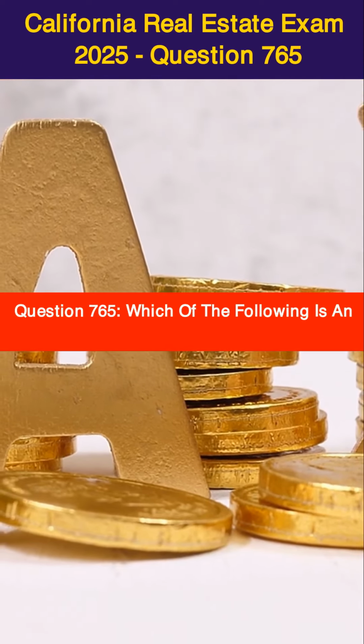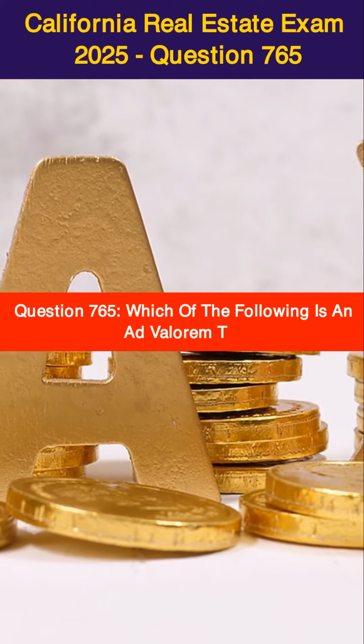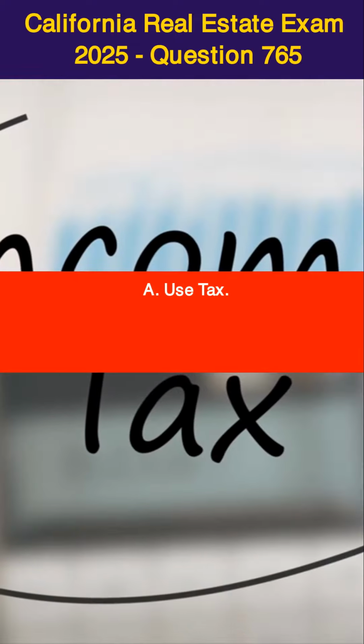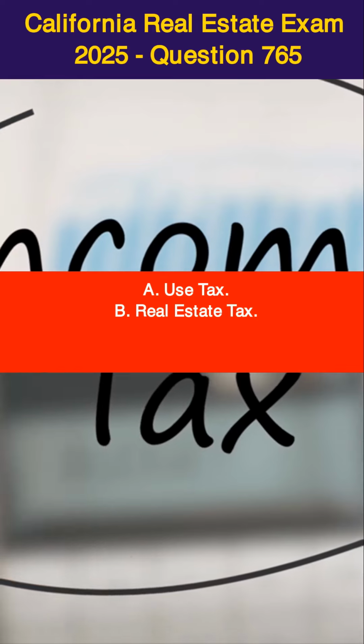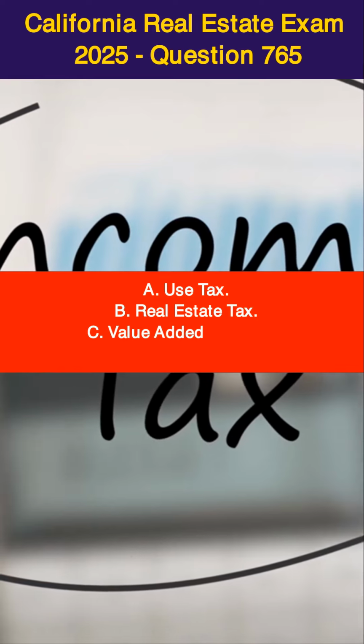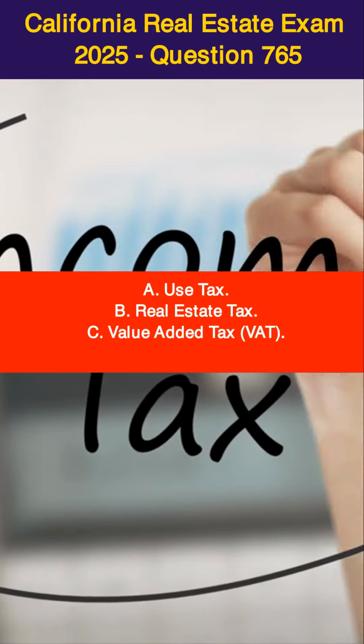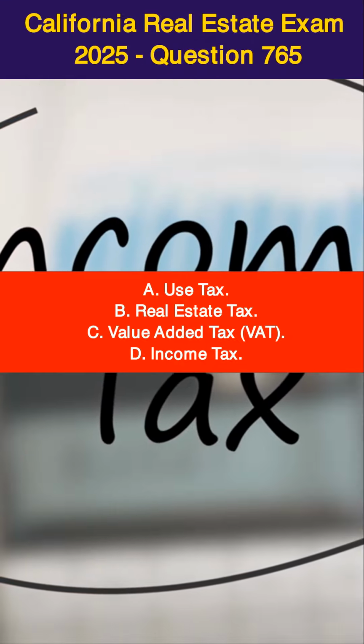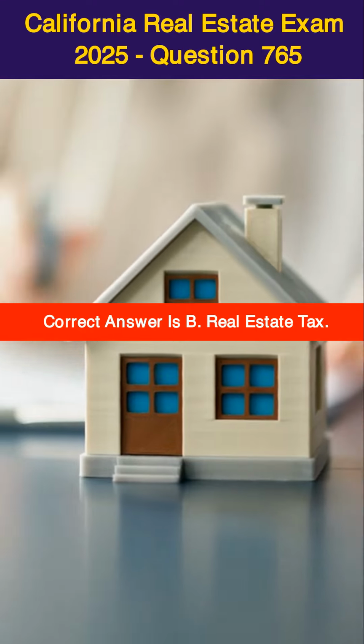Question 765. Which of the following is an ad valorem tax? A. Use tax. B. Real estate tax. C. Value added tax, VAT. D. Income tax. Correct answer is B.